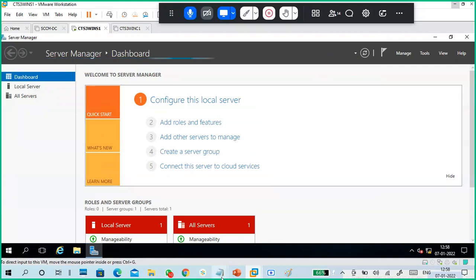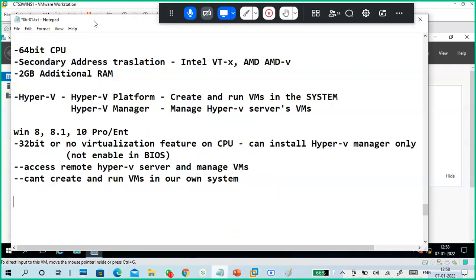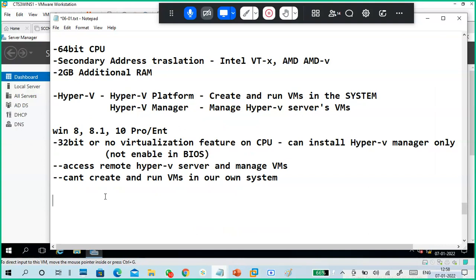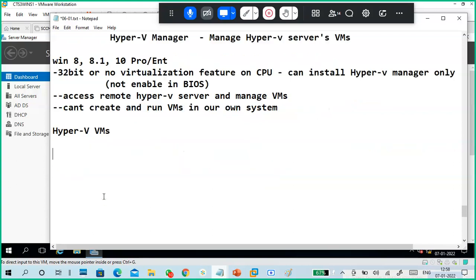Yeah, it will take time to open, but meanwhile, see like this. When you create VMs in Hyper-V, when you create a new VM, it asks for generations. Generation one. Next one is generation two.